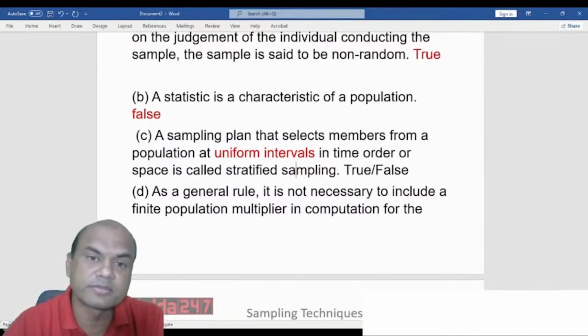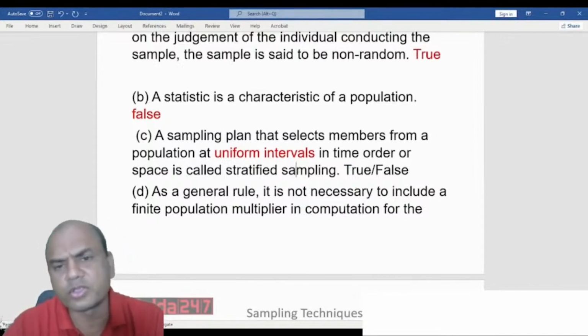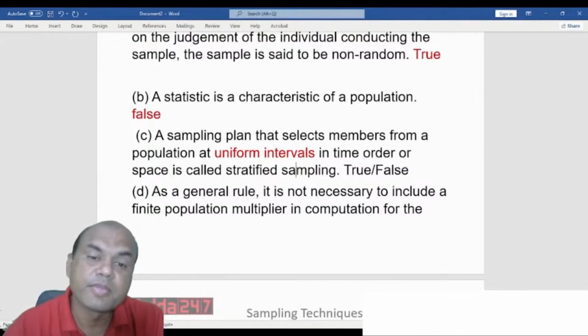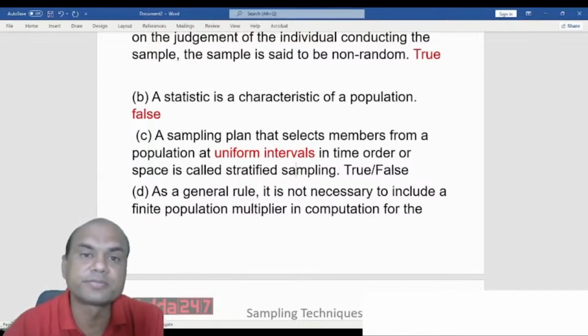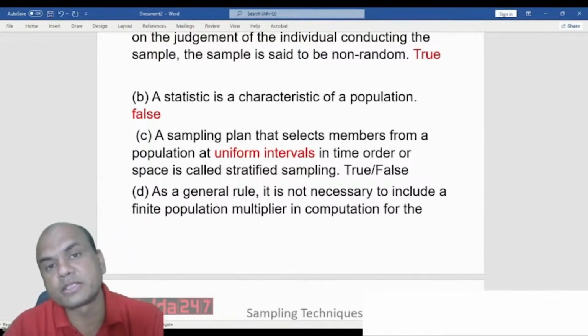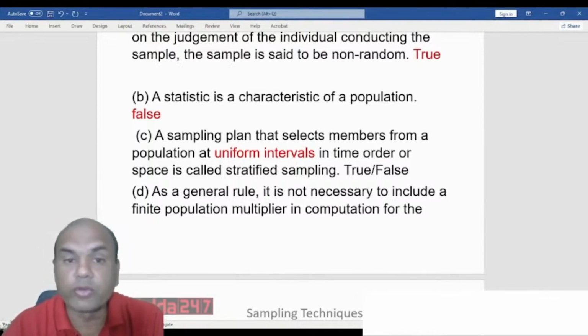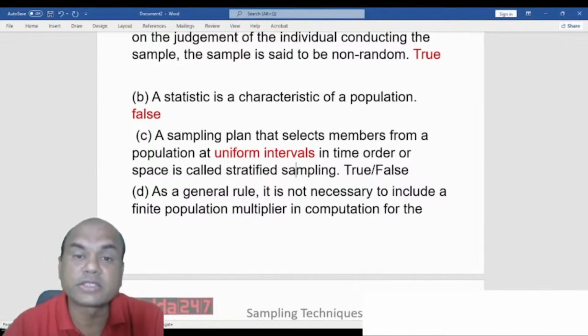It is called as true or false? True, false. Yes. Firstly, what are the types of samplings? Probability samplings. There are 4 types of probability samplings. What are those? One is simple random. Yes, type in the comment section.